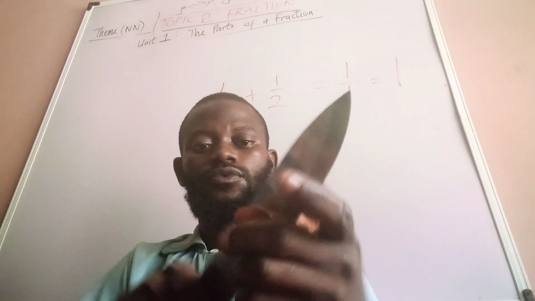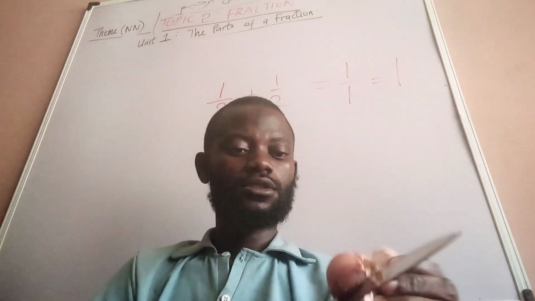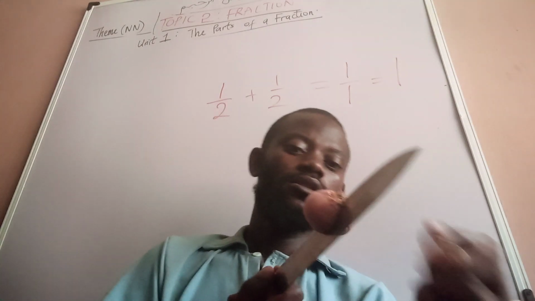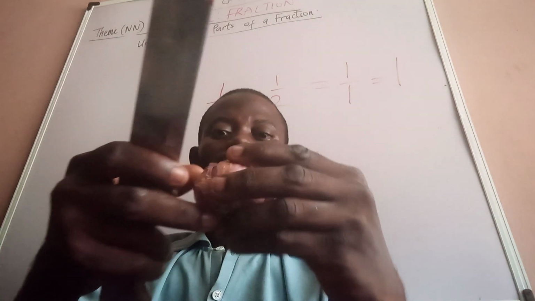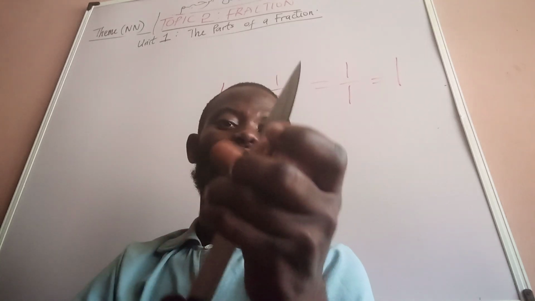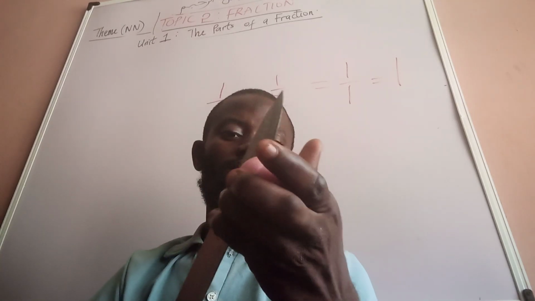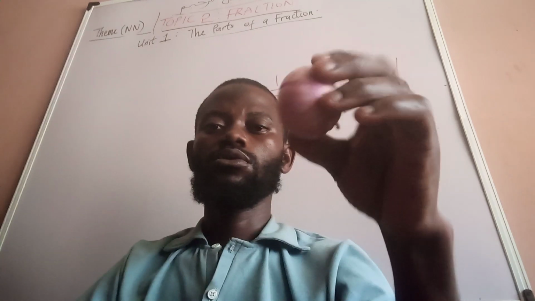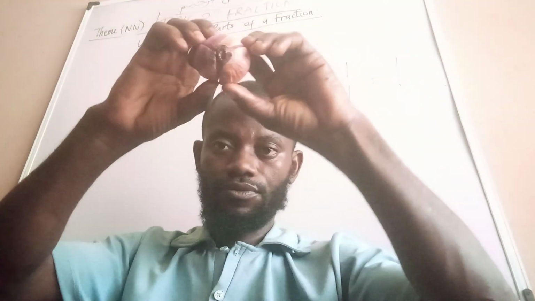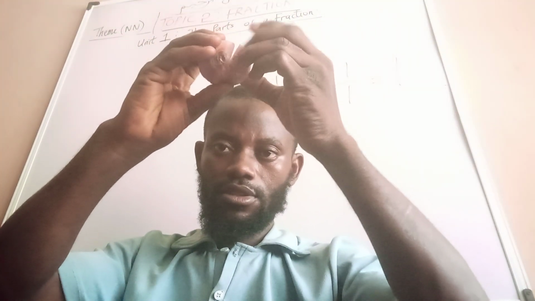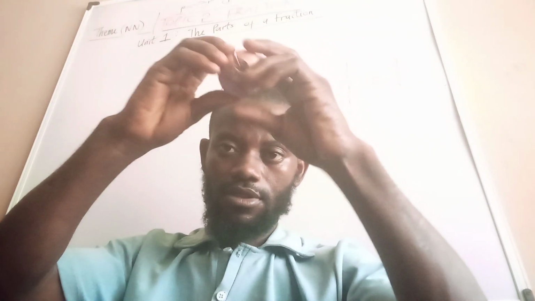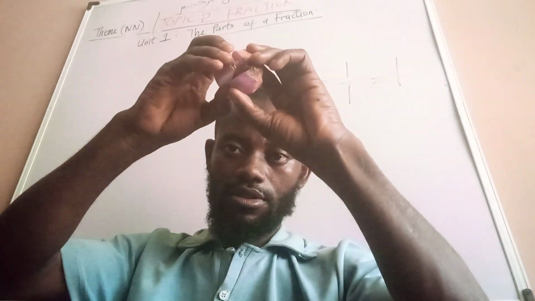Now I'm going to show you what I did. Look at this onion now. This is one part, two parts, three parts.